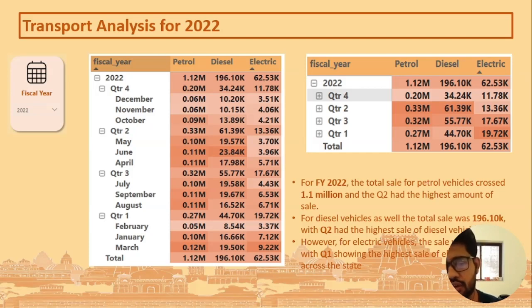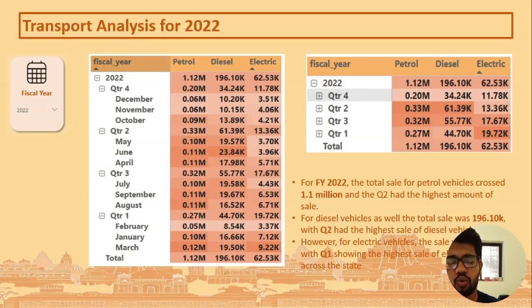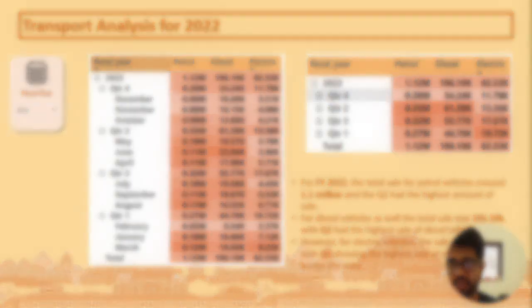So for financial year 2022, the total sale for petrol vehicles crossed 1.1 million, and quarter 2 had the highest amount of sales. For diesel vehicles as well, the total sale was 196.10 thousand, with quarter 2 with the highest sales for diesel vehicles. However, for the electric vehicles, the sale was 62.53 thousand, with quarter 1 showing the highest sale of electric vehicles across the state.